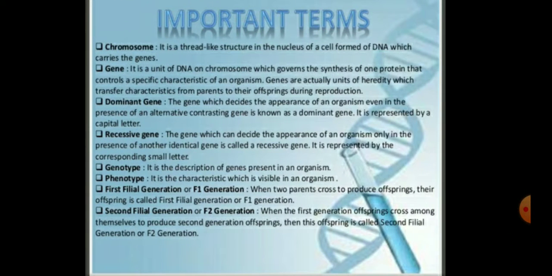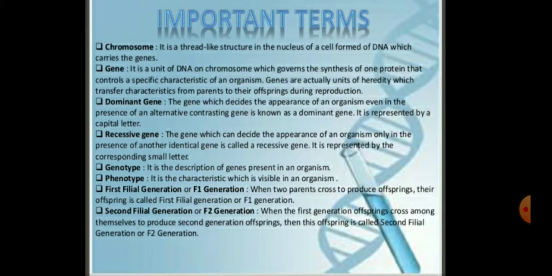So children, this is the importance of variation, and now we are going to start to understand some terminology of genetics. An important term we use in genetics is the chromosome. The chromosome is a thread-like structure in the nucleus of a cell, formed of DNA, which carries the genes.